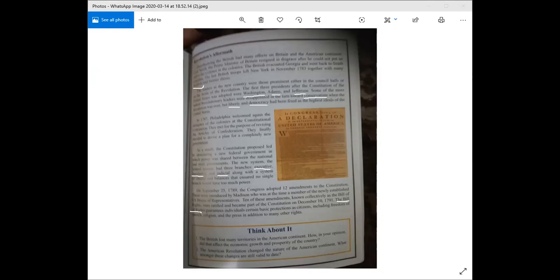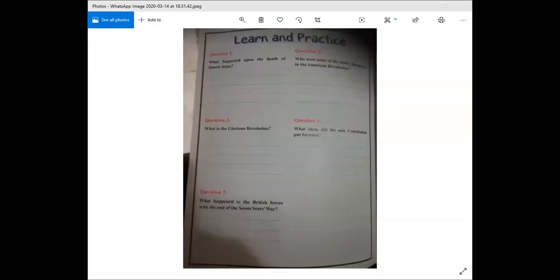Now, I need you to turn over to the next page, which is page 122, please, which is your activity. Now, on page 122, I need you to complete this, please. And in the next session, we will also go through some of the corrections regarding this activity.